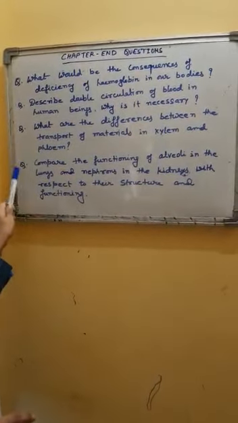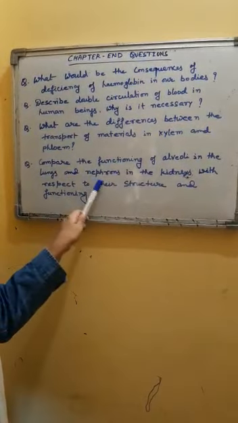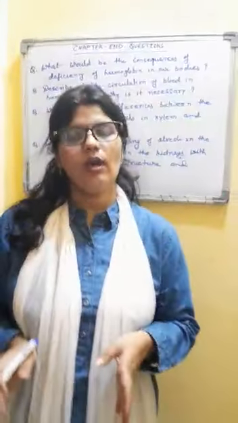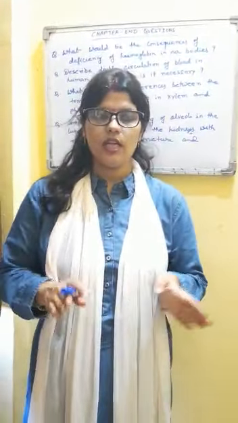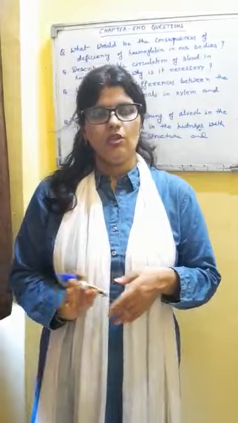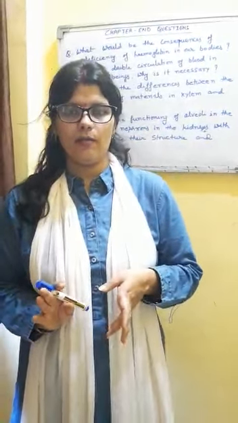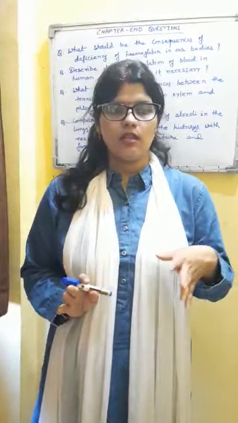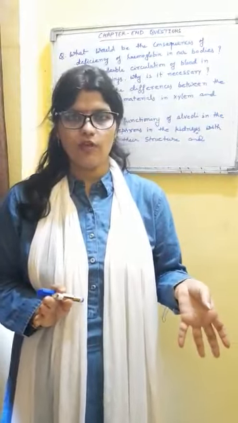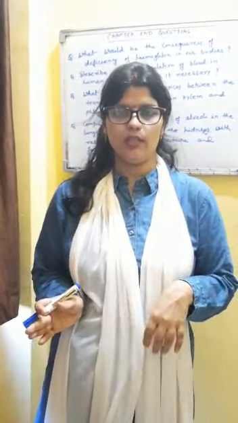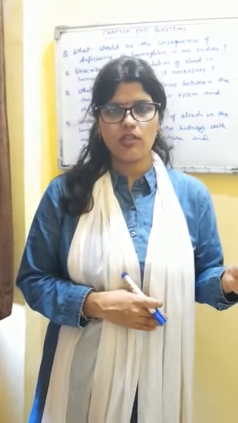And the last question, compare the functioning of alveoli in the lungs and nephrons in the kidneys with respect to their structure and functioning. Again, you have to form columns and differentiate between alveoli of lungs and nephrons of kidneys. Both of these are actually extensions. In the lungs, the bronchus divides and divides and finally forms alveoli, whereas in kidneys, nephrons are the functional unit. So you will write that alveoli are the structural and functional units of lungs and nephrons are of kidneys.